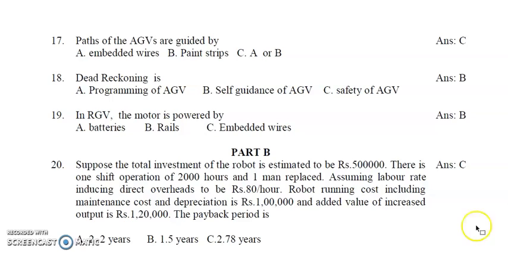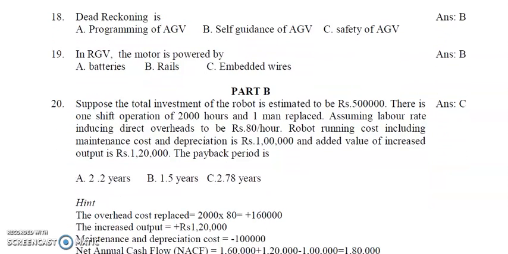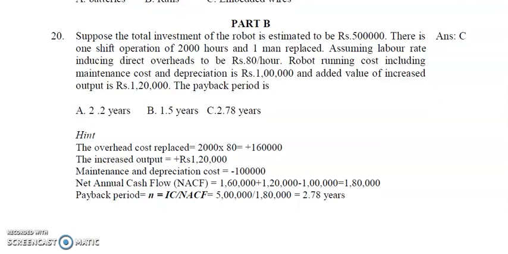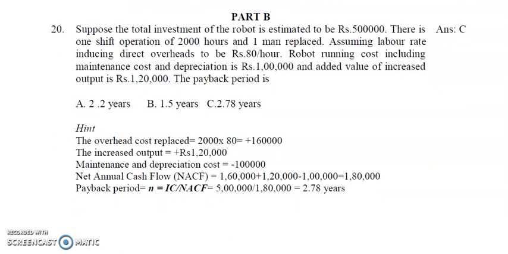Okay. So now part B. In part B, it is mainly from robot economics. I will give one example. This was the question asked in the previous year question paper, that I made into an MCQ now.